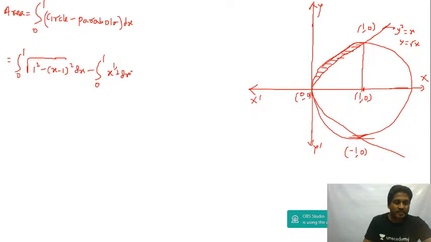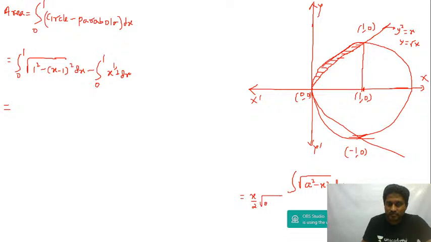Now this can be written using the formula for root of a square minus x square. The special integral of root of a square minus x square will be equal to x by 2 into root of a square minus x square, plus a square by 2 sine inverse of x by a, plus c.